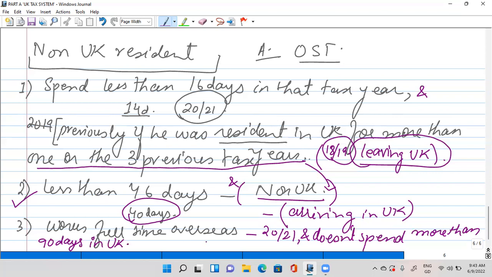Now, let's say I work full-time overseas, meaning overseas for the UK. Let's suppose I work full-time in Pakistan, okay, and don't spend more than 90 days in UK. I spend 80 days in UK and I work here in Pakistan, so I'll be considered a non-UK resident. Okay, if there's a person who doesn't work full-time, and he has spent 100 days in UK, he is not going to meet this automatic overseas test. All right, so just in order to remember the first point that says less than 16 days, you can remember it like this.